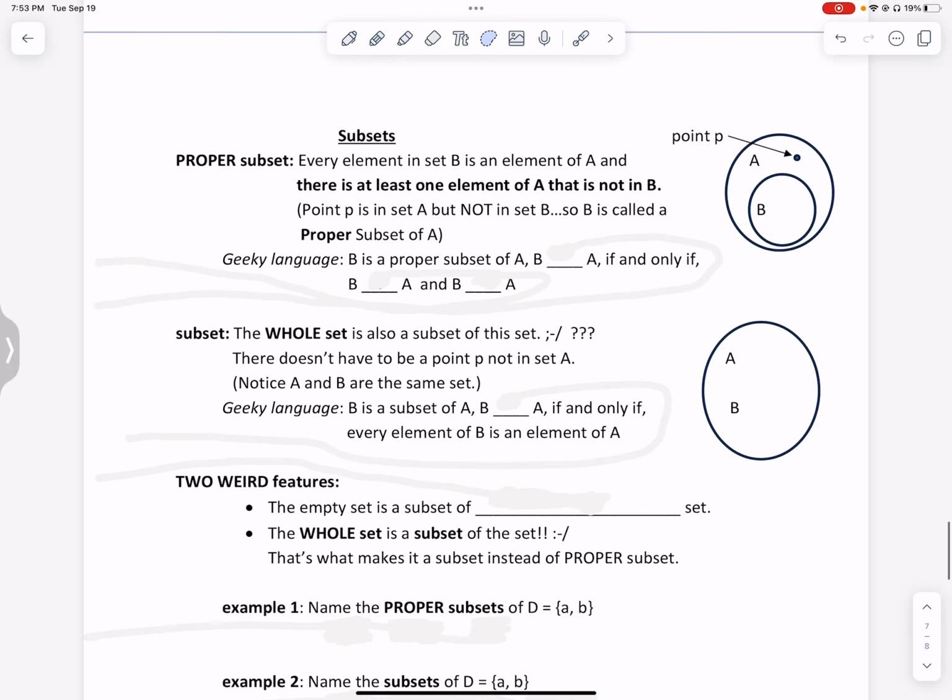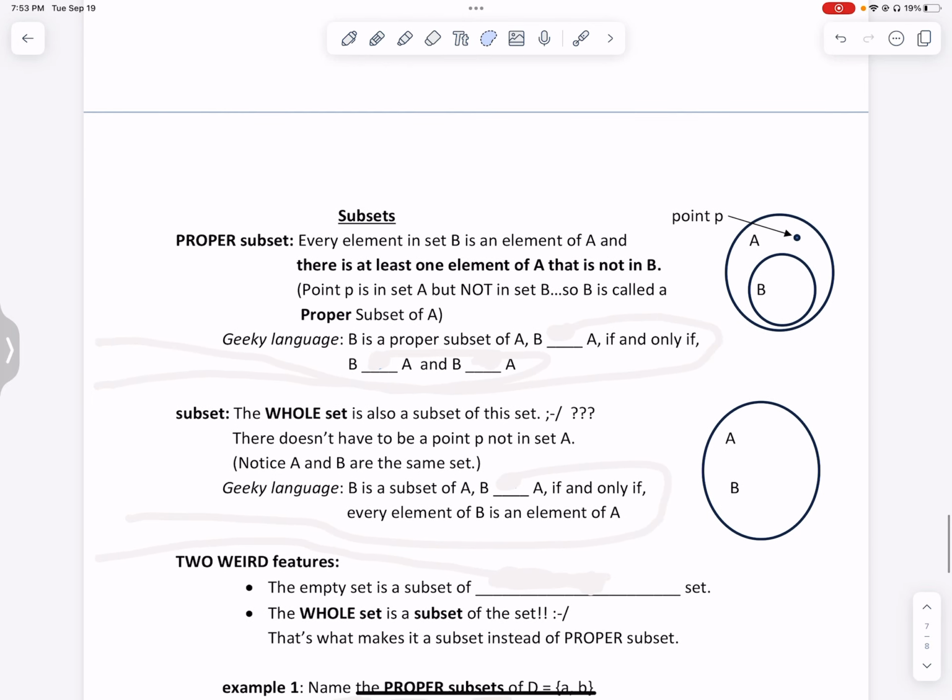Okay, all right, so now let's talk about two more definitions. One is called the proper subset. Now, the proper subset, let's look at what it means, okay? Every element in set B, so see, there's set B. Every element in set B is an element of A. And this is the key.